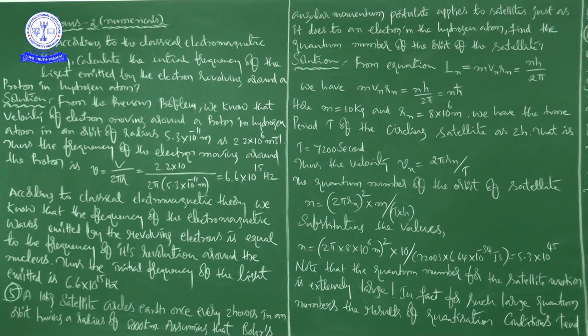While substituting numerical values in a physics formula, all the physical quantities must be in one system of units, right? The radius of the nth orbit is given in kilometers, and the mass of the satellite is given in kilogram. Kilogram is the SI unit of mass, okay, but kilometer is not the SI unit of distance. That's why you have to convert this kilometer into meters.